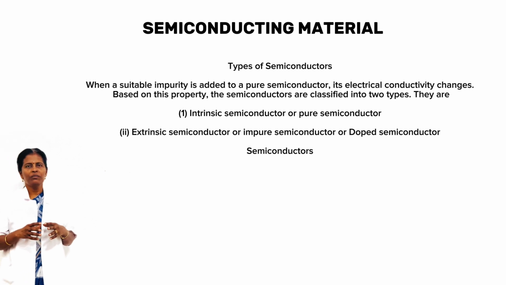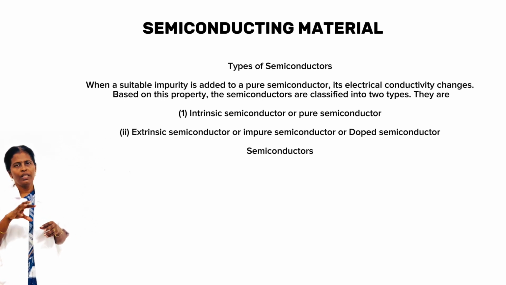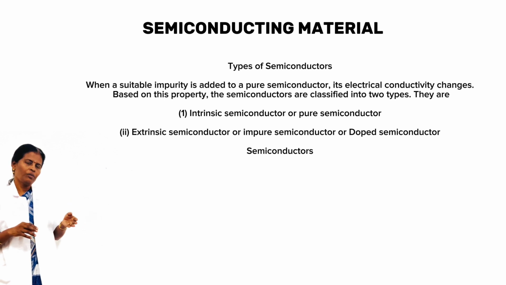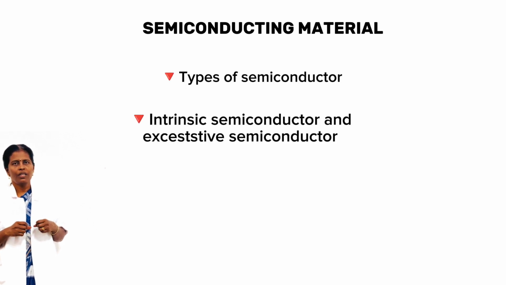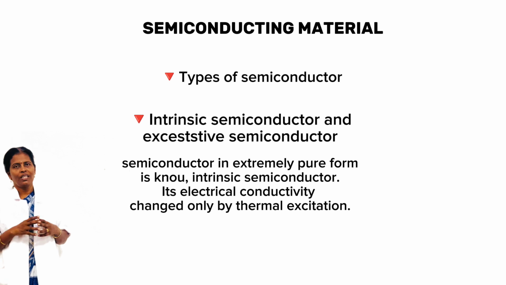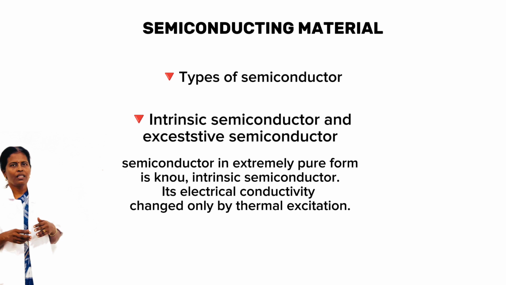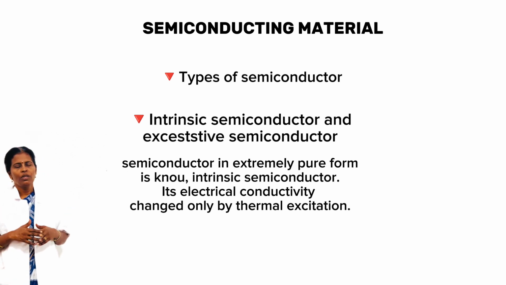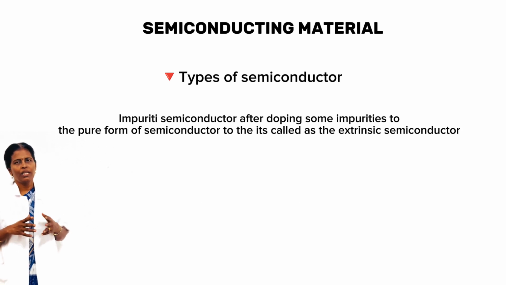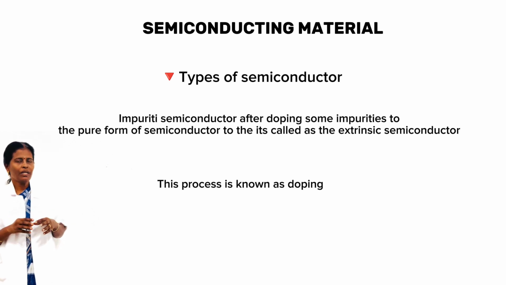Types of semiconductors: intrinsic semiconductor, or pure form of semiconductor, and extrinsic semiconductor, or impure semiconductor or doped semiconductor. An intrinsic semiconductor is a pure form of semiconductor. Its electrical conductivity is changed only by thermal excitation. For an impurity semiconductor, after doping some impurity into the pure form of semiconductor, it is called an extrinsic semiconductor. This process is called doping.